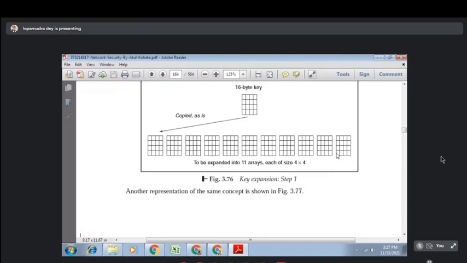Okay, 43 as the last row means there are 11 arrays. 11 arrays means each is of size 4 by 4, so 4 rows each, which means there are 44 rows. So the first 16 byte key we have copied over here. So rows 0 to 3 are done. Now here the row is 4 and here the row is 43.